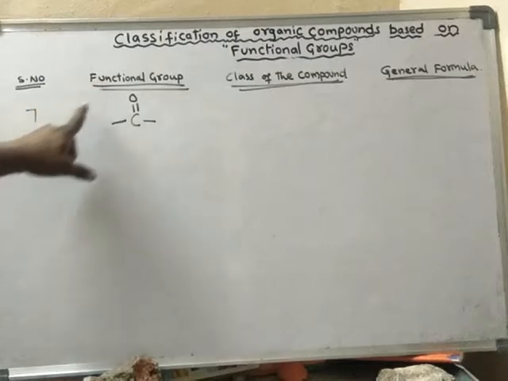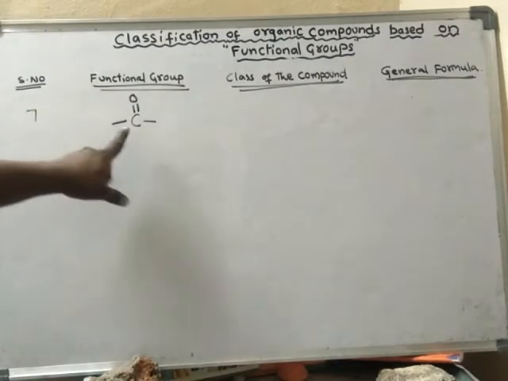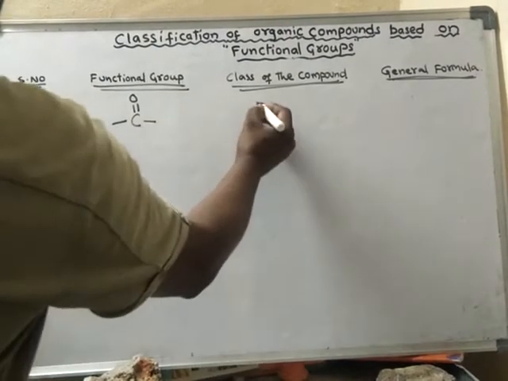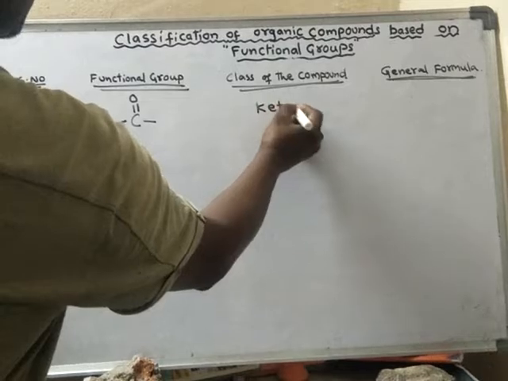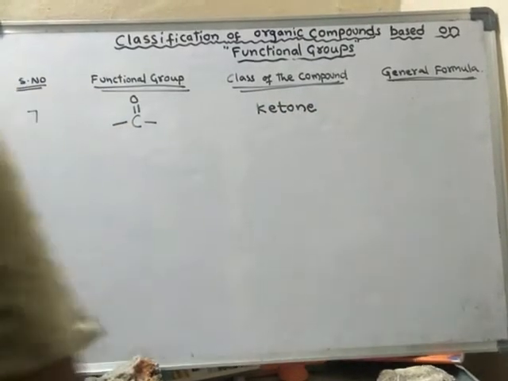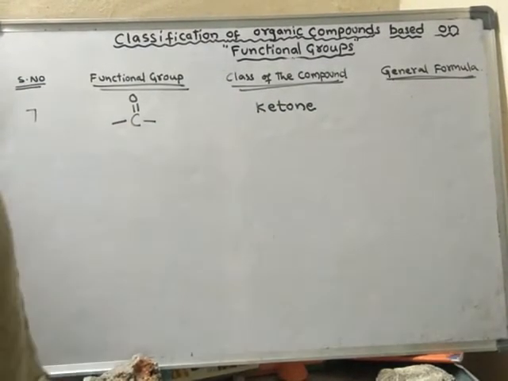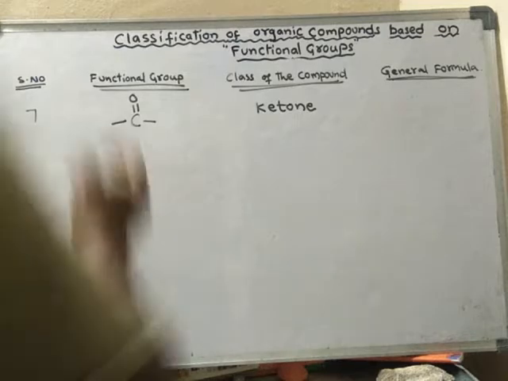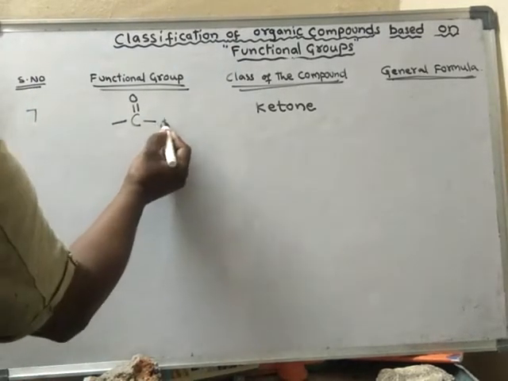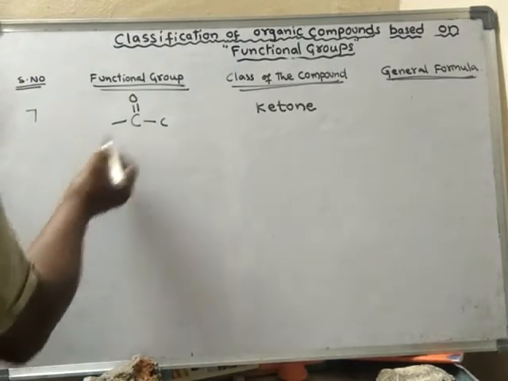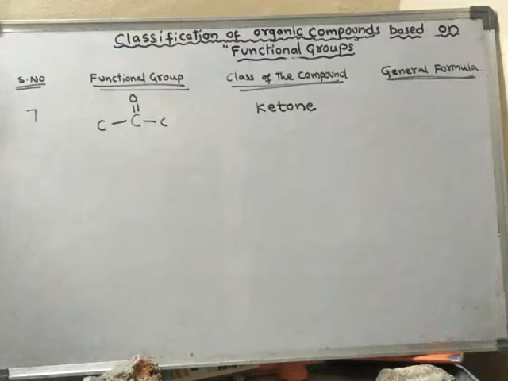But in the case of this compound, it is said to be the ketone functional group. In the ketone functional group, compulsorily this side should be with a carbon atom, and this bond should also be connected with another carbon atom.